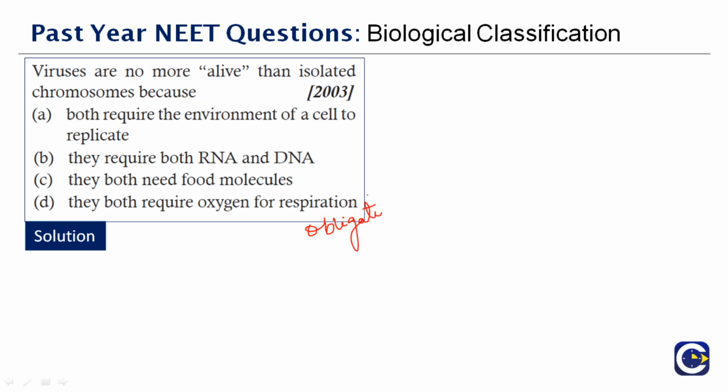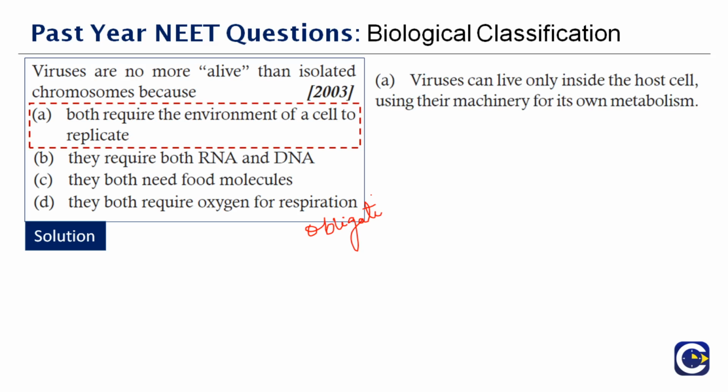So viruses, in order to remain alive, have to be inside the host cell, using its machinery for their own metabolism. Whoever the host might be, it can be a small animal, it can be a human, it can be a plant, anything. Whatever it is attached to, it will use that particular host mechanism for its own machinery and for survival. So both require the environment of the cell to replicate. Why do you require that? It is to replicate. Therefore, the correct answer to this question is option A.